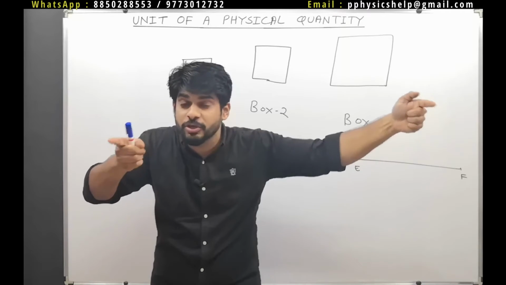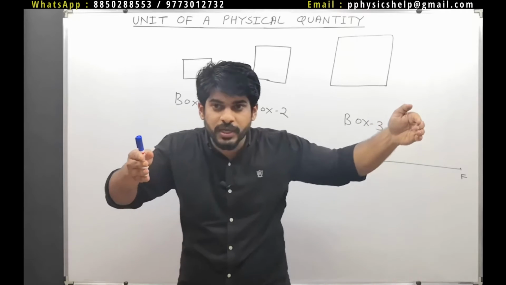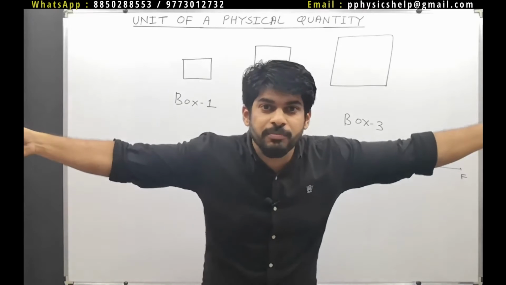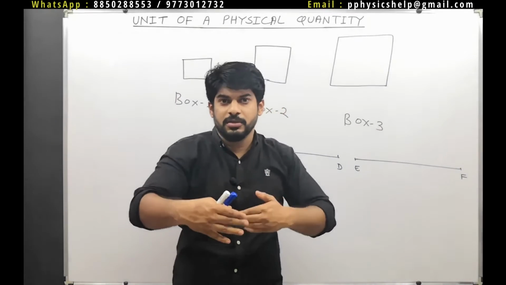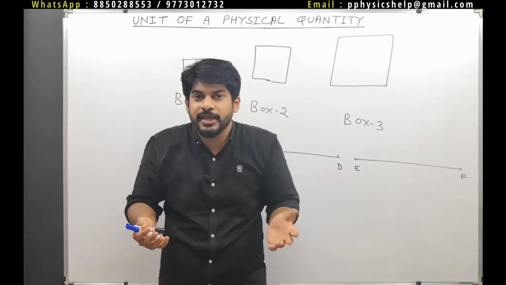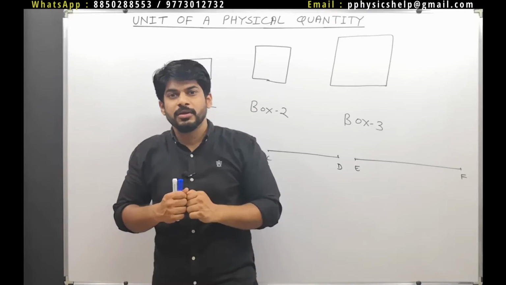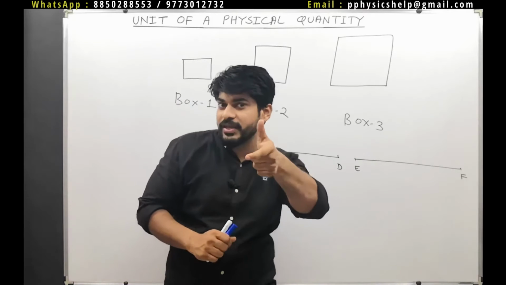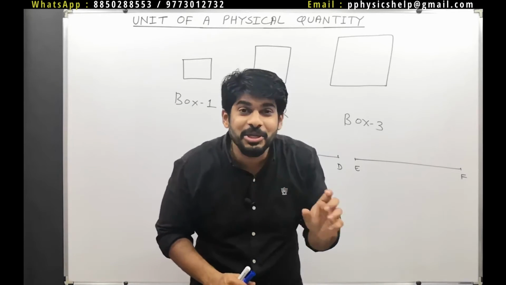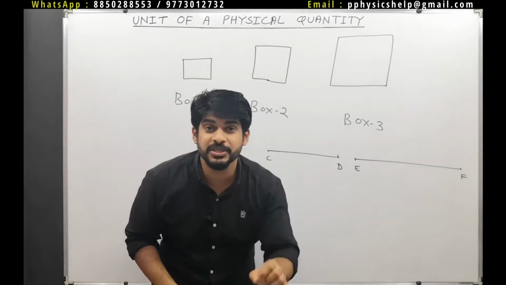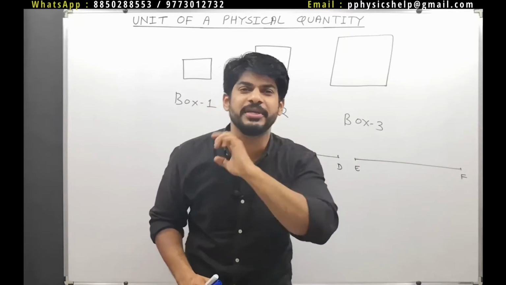It has to be first of all defined. Then only you can say your room is 10 meters wide, or 12 meters in width, something like that. So that means you always require some reference. Otherwise, it is difficult to measure any physical quantity.